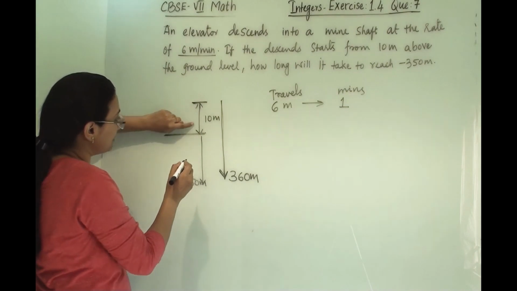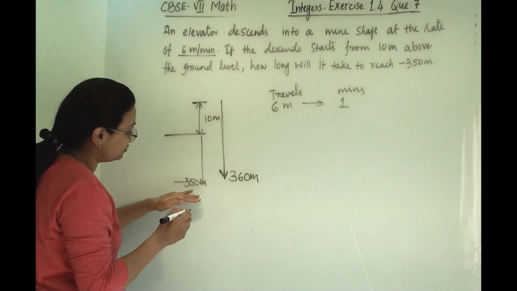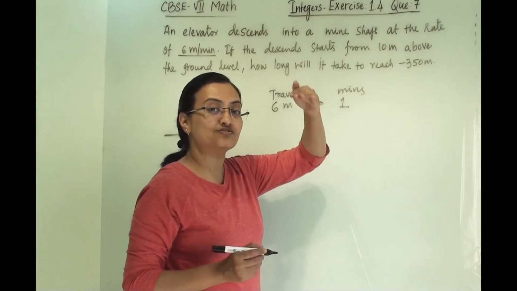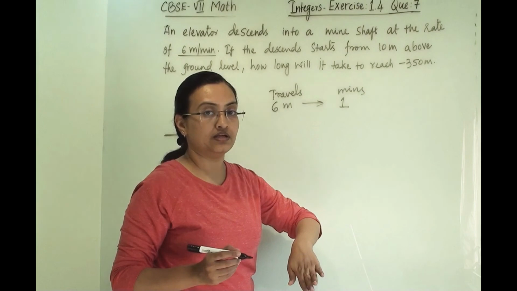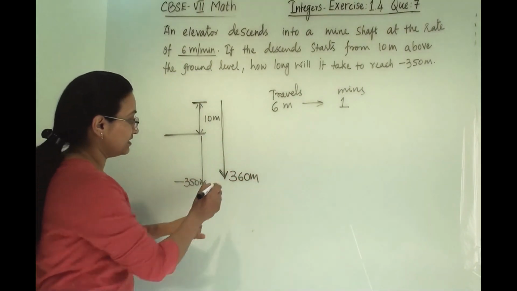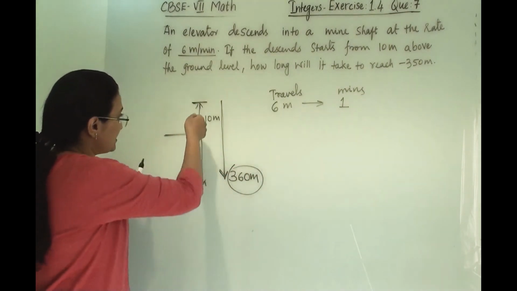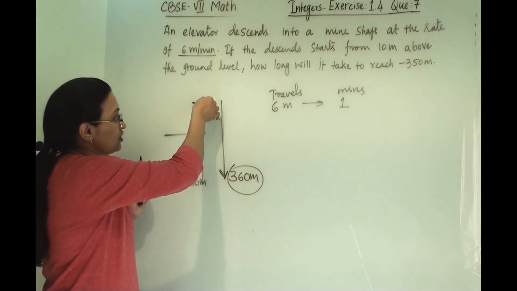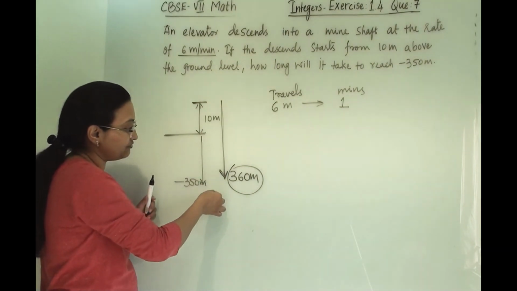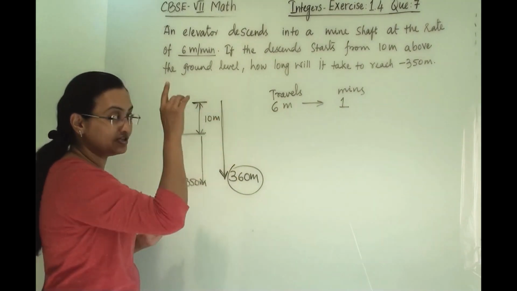It has to cover this 10 meter also, and then further it has to go down 350. This minus they have given because it is going down below the ground level. So that's why this also we are counting. So we are counting total 360 meter because it has to travel from 10 meter above. So this 10 meter also we are calculating, and then further 350. So 350 plus 10, 360 meter total it will travel.